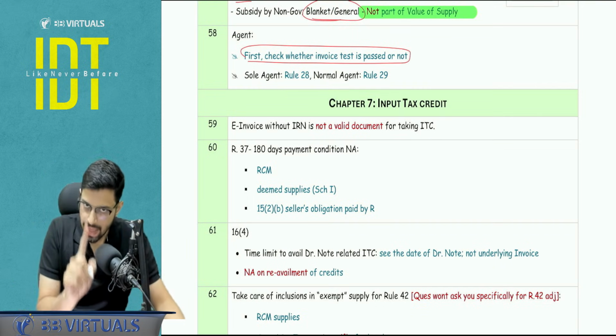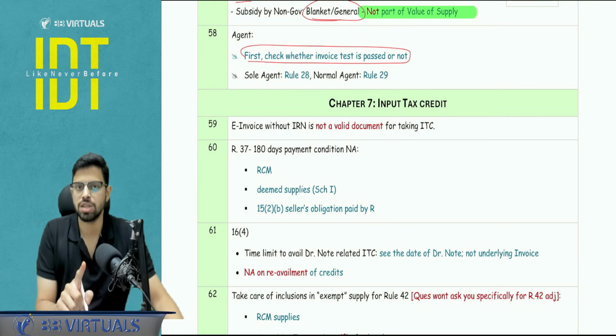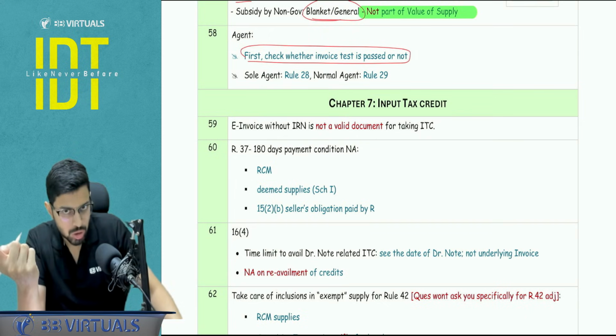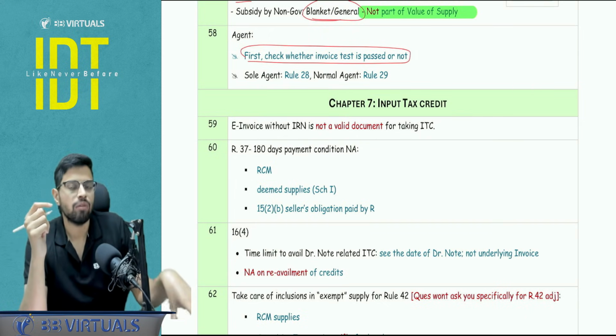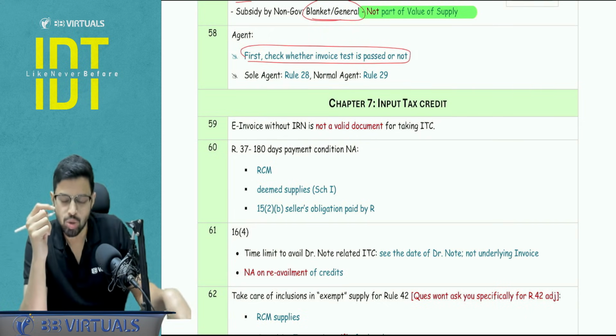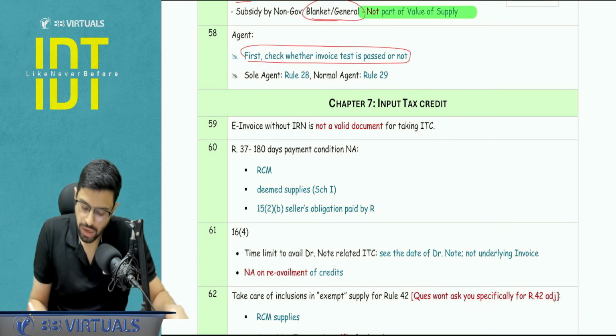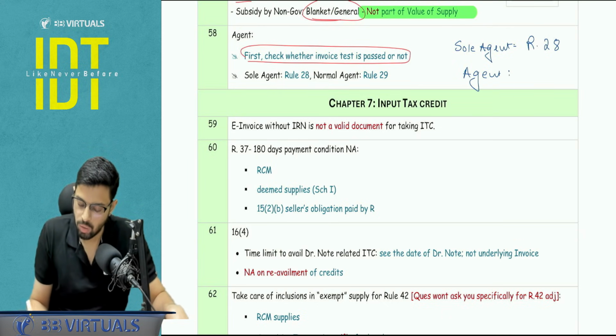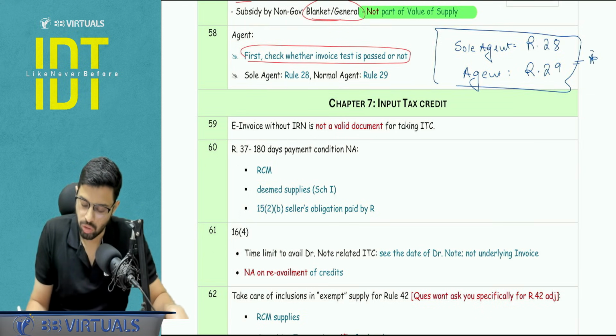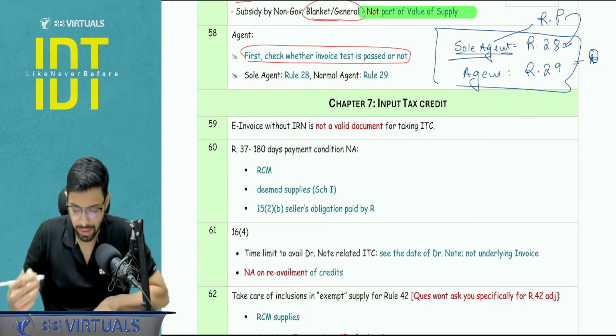And if the supply is happening, it is a supply as per Chapter 1, then you apply the valuation rules. You apply Rule 28 for sole selling agent, sole agent, and if it is a normal agent, you apply Rule 29. So point to be noted, if it is a sole agent, you apply Rule 28. If it's a normal agent, you apply Rule 29. Don't commit a mistake here. This is important to note. Sole selling agent is a related person, hence we apply Rule 28.